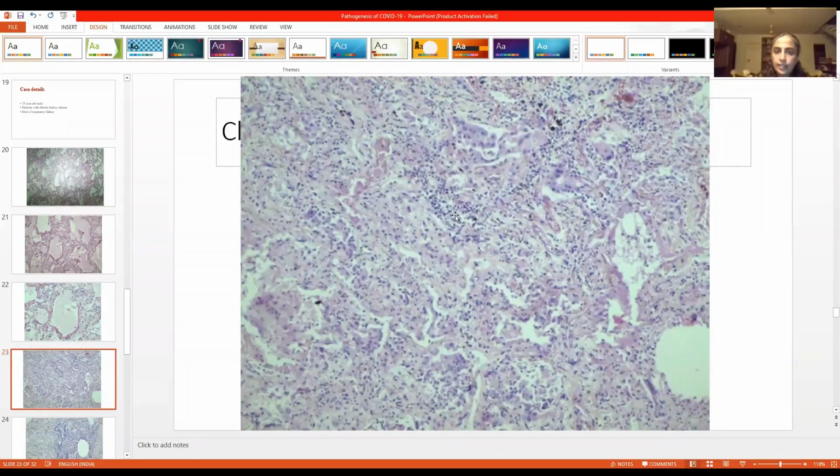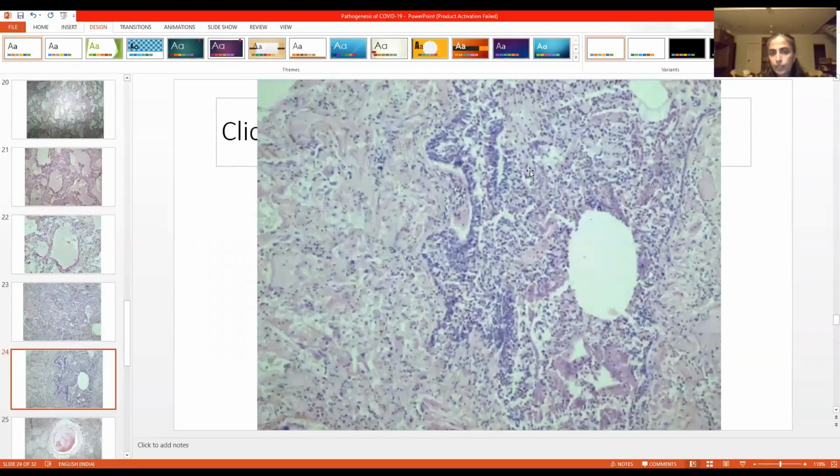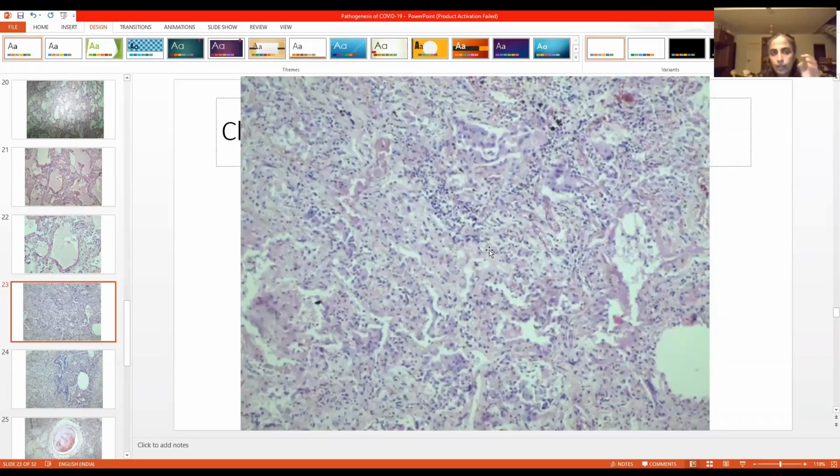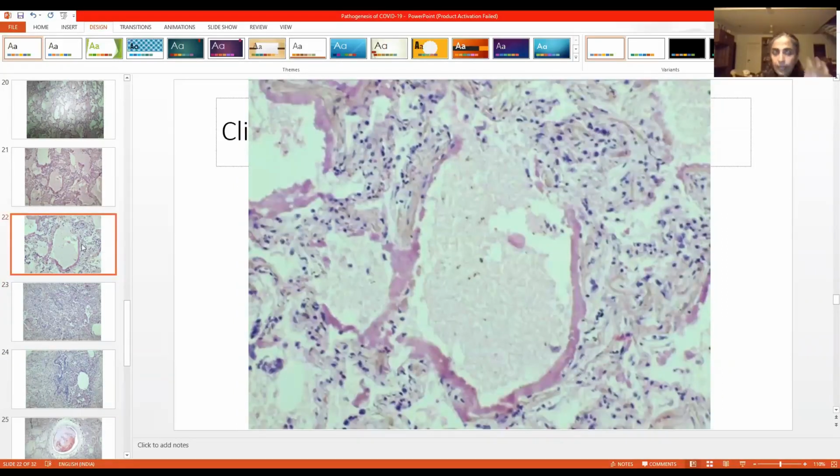Then there is intense inflammation in the alveolar septae. Also, we had inflammation in the bronchi, inside the bronchus. See the lining of the bronchus here and the inflammatory cells within the bronchus. So there is pneumonia. Pneumonia means inflammation in the lung parenchyma, and then you have this hyaline membrane. So this is a case of severe respiratory infection, diffuse alveolar damage with hyaline membrane formation.